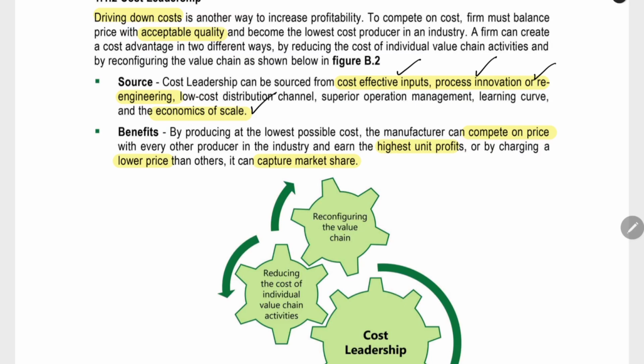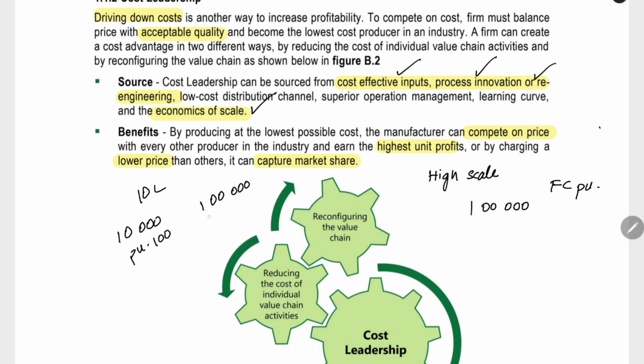Economies of scale: when you are operating at a very high scale, say producing 1 lakh units, you will get a very low fixed cost per unit. For example, you have a fixed cost of 10 lakh, which stays the same for a particular level of capacity. When you produce 10,000 units, the fixed cost per unit will be 100 rupees. But when you produce 1 lakh units, the fixed cost per unit will be 10 rupees. So this is the difference in the fixed cost per unit. When you operate at high scale, you get the lowest cost per unit.